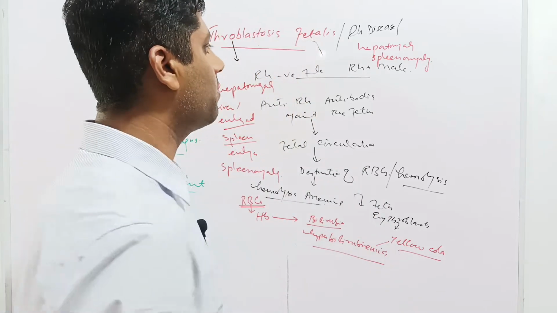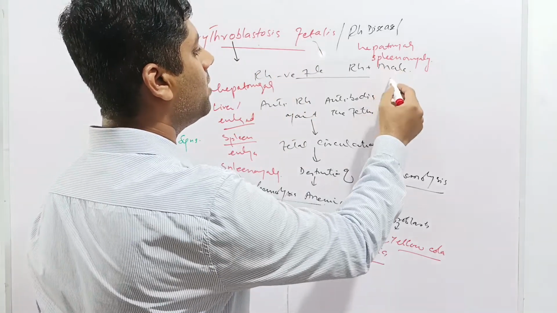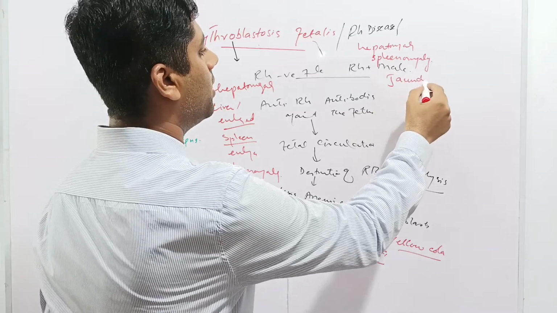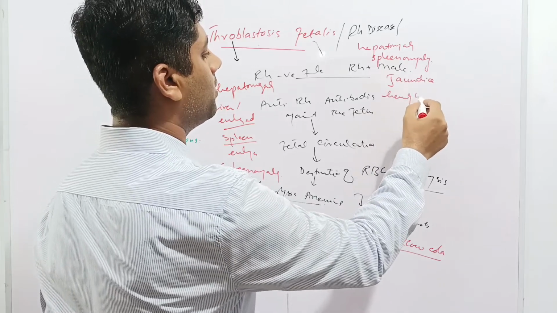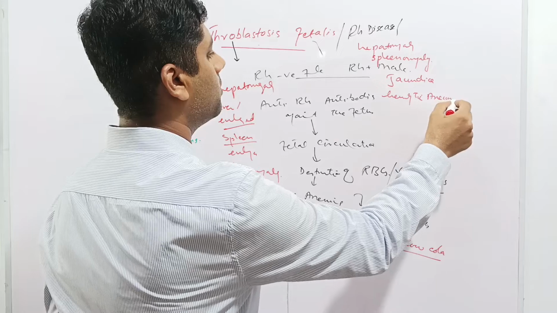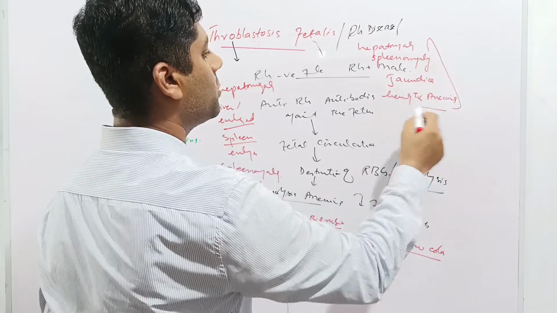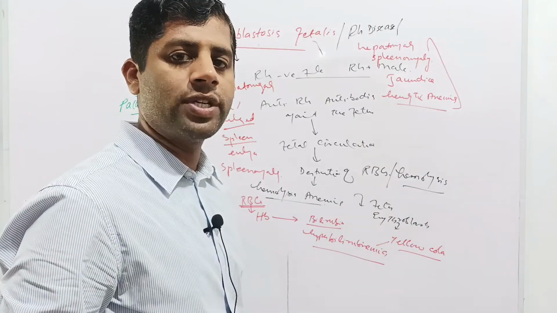So the patient has developed hepatomegaly, splenomegaly, jaundice as well as hemolytic anemia. These are the pathological consequences of Erythroblastosis Fetalis.